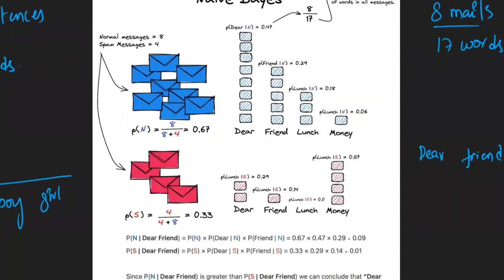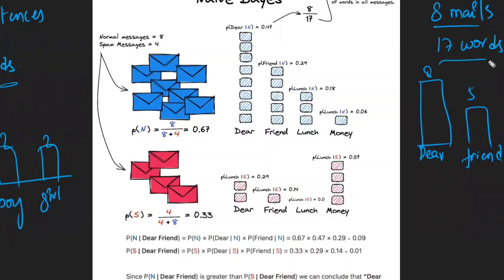Nothing else. How many good words are there? 4 are there. Boy, 2 are there. Girl, 2 are there. Out of these 17, dear is having 8. Friend is having 5. The next one is having 3. The next one is having 1. 8 plus 5 is 13, 13 plus 3 is 16, 16 plus 1 is 17. 17 words. The total should be equal to your number of words. Is that clear now? You got the clarity? Any questions, guys?